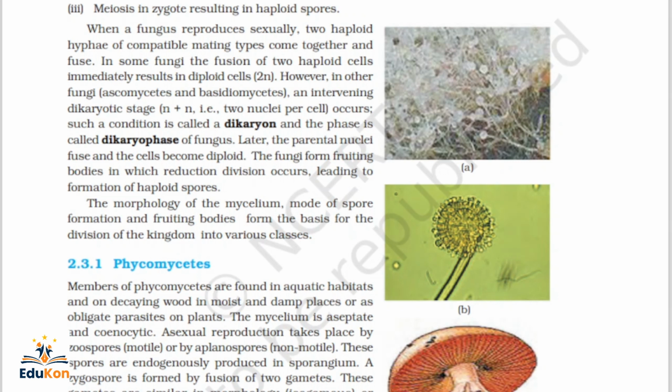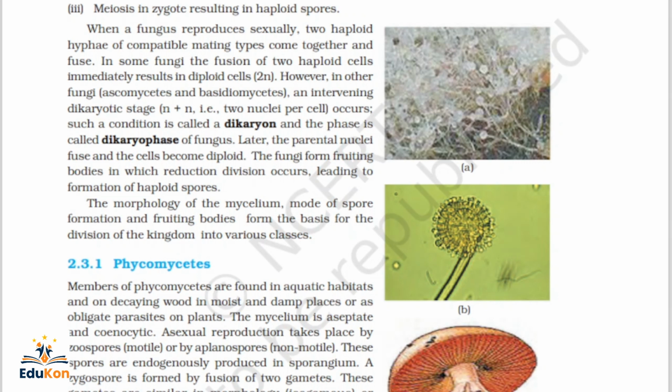Here we have very important lines in these sections. Since we start learning about fungi, we have a lot of important lines. What I will do is extract questions and post them on my website, so you can practice there itself. If the cell contains two nuclei, that condition is called dikaryon, and the phase is called dikaryophase.